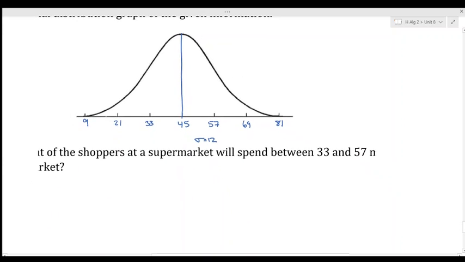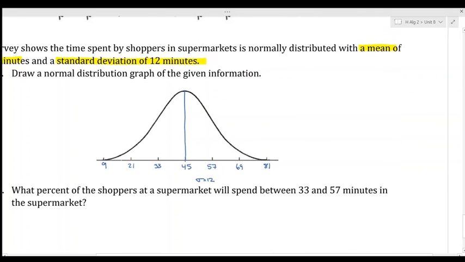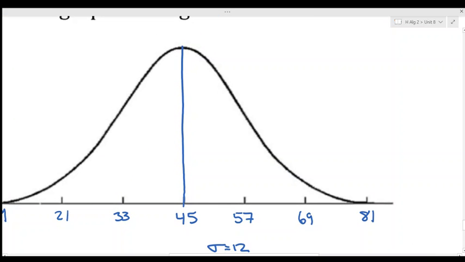Now, we are asked what percent of shoppers at the supermarket will spend 33 to 57 minutes in the supermarket. Let's look at our picture here. I'm going to draw some dashed lines.